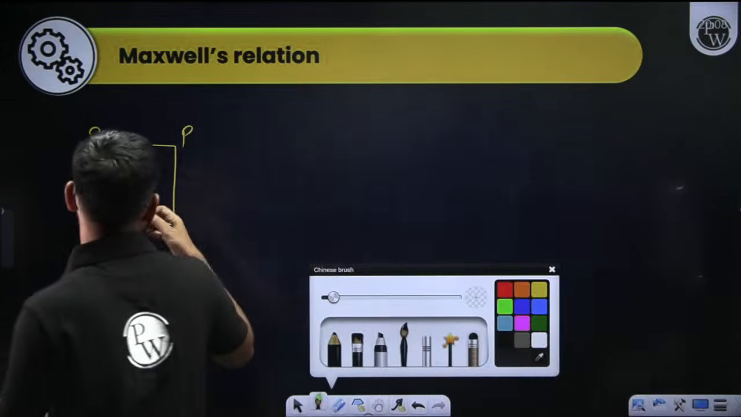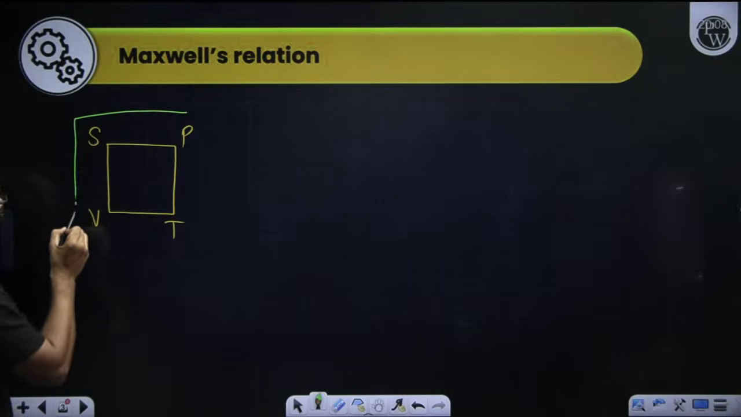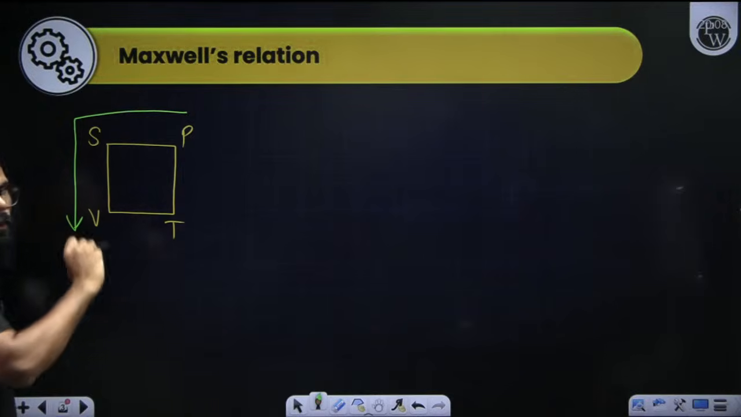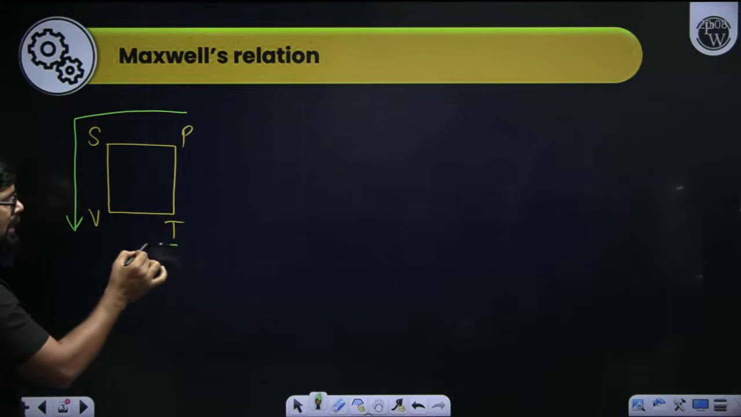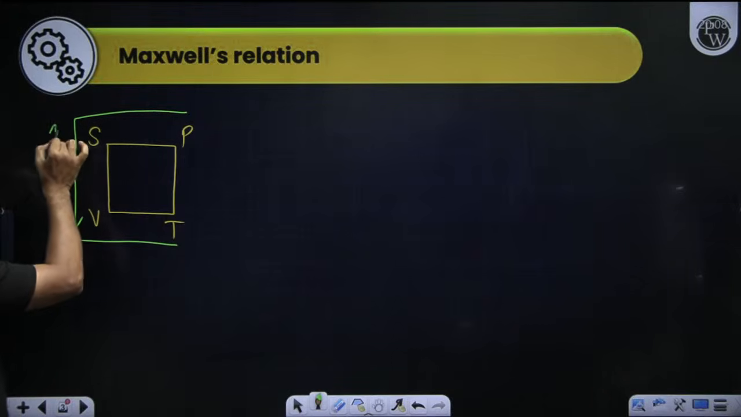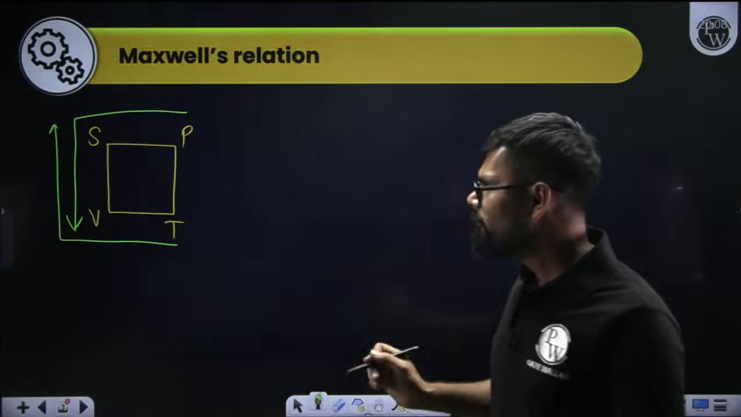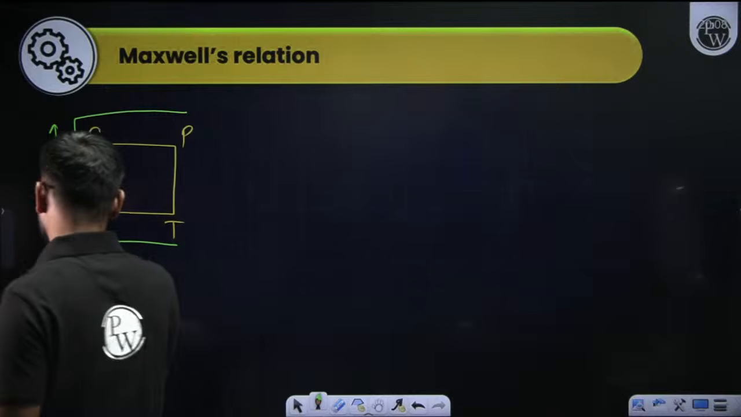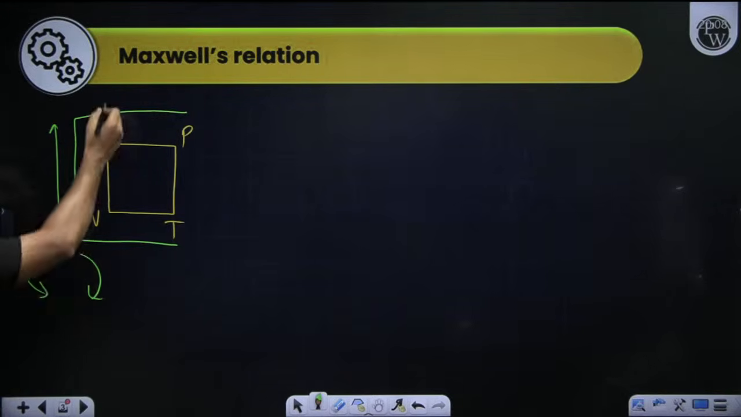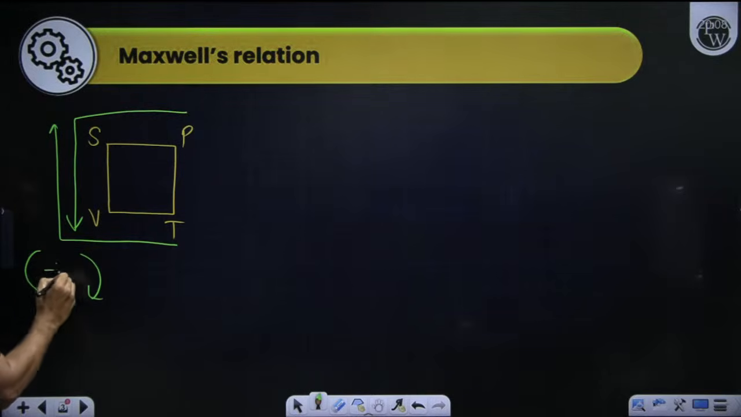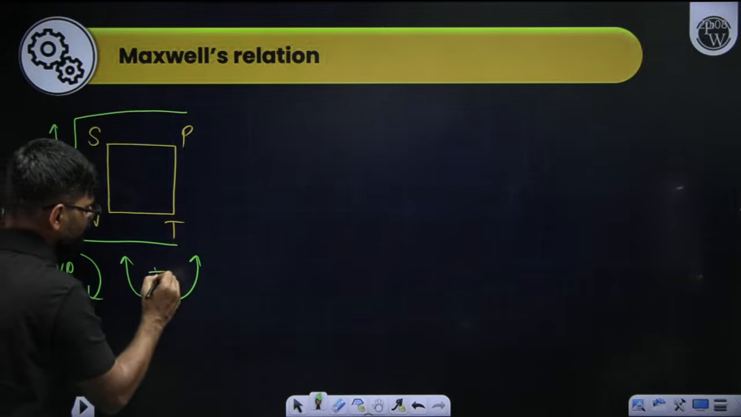Now start from any one point. Let's say I'm starting from here, and I'm writing like this. These three properties should be connected. Then whatever remains, you start from there and write in the reverse direction, something like this. Now if an arrow is pointing downward, either this one or this one, it is considered negative. If the arrow is upward, then it is considered positive.